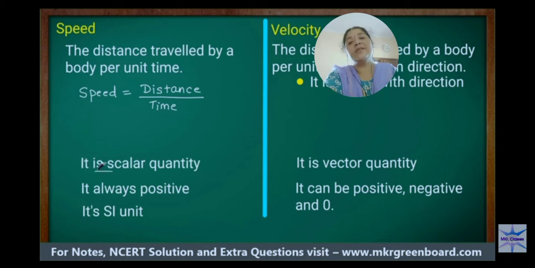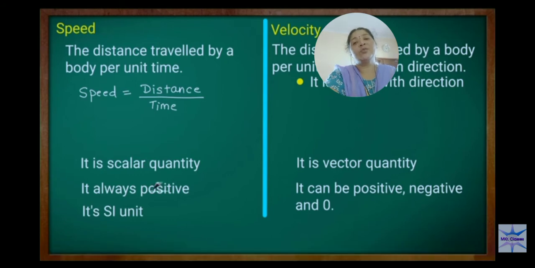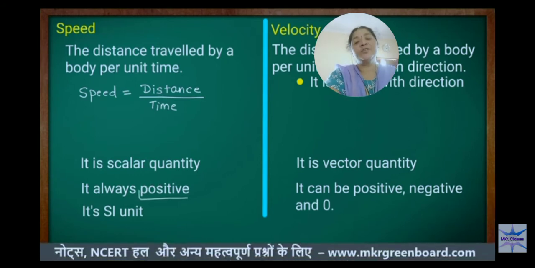Some characteristics are given. Speed is a scalar quantity. It does not have direction, only value. The speed is always positive. It cannot be negative, and cannot be zero. Why? Because distance cannot be zero and time cannot be zero. It will be positive, not negative.